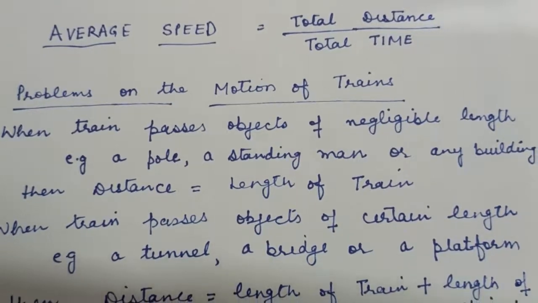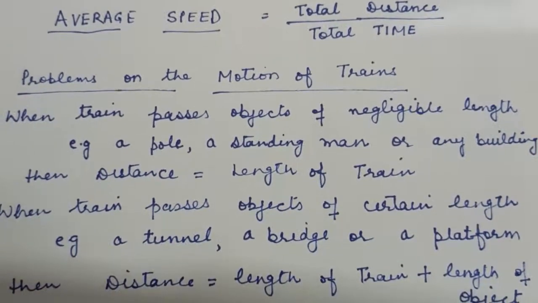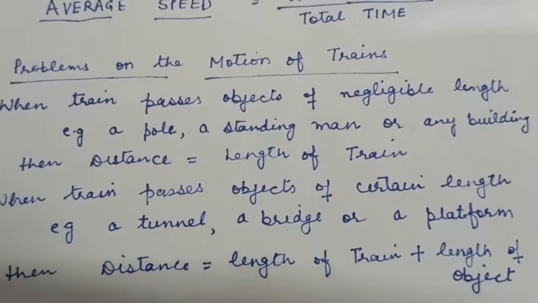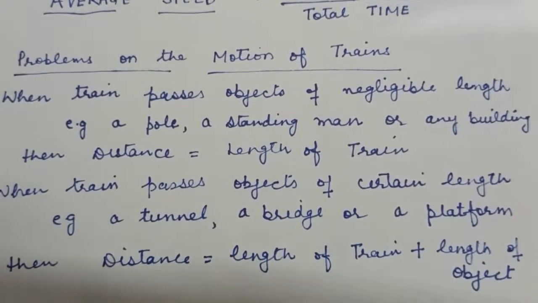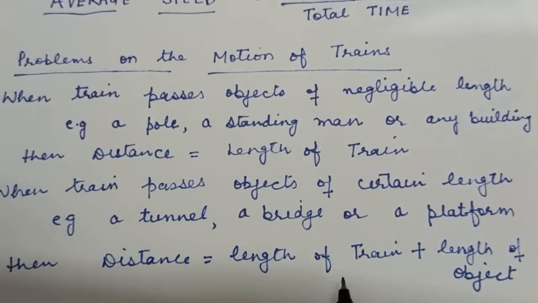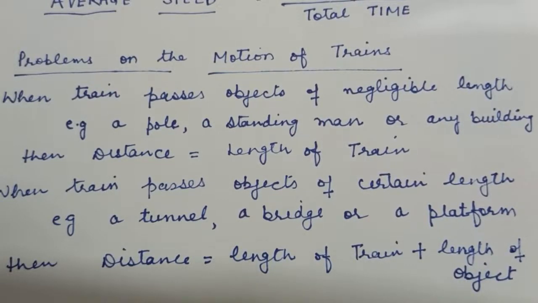You will be given either the length of the tunnel or bridge or platform. At that time the distance covered by the train will be equal to the length of the train plus the length of the object.